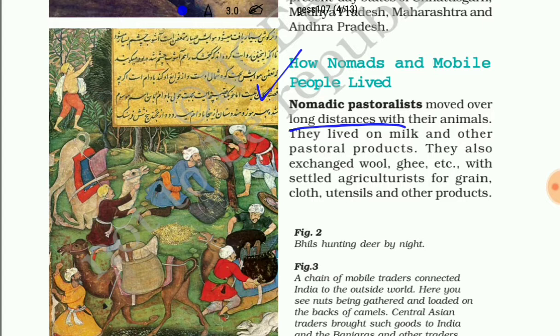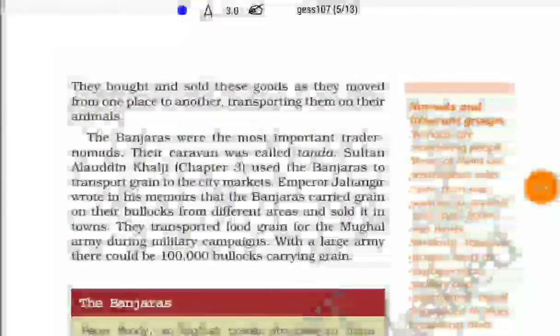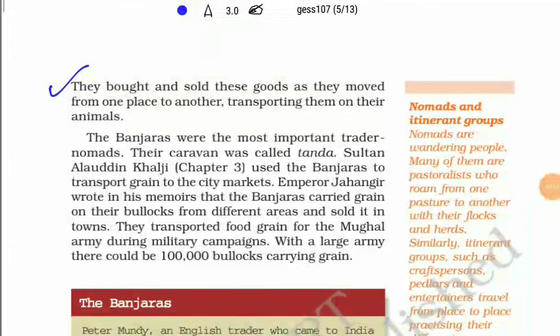They exchanged their products on their way, wool and ghee, for grains with the settled agriculturists, and they fed themselves like this. They also bought and sold the goods which they received during exchange, transporting them from one place to another on their animals.